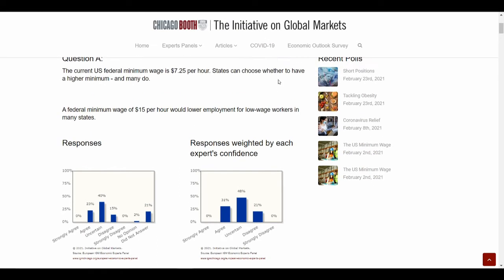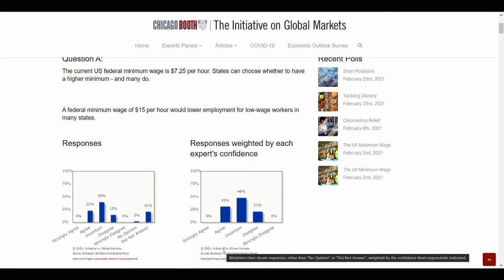There's strong agreement that the minimum wage should be increased, but economists are split on whether increasing the wage up to $15 an hour would lead to lower employment for low-wage workers in many states. Companies would have to pay workers more, which would decrease demand for labor, but people would have more disposable incomes, which would increase demand.